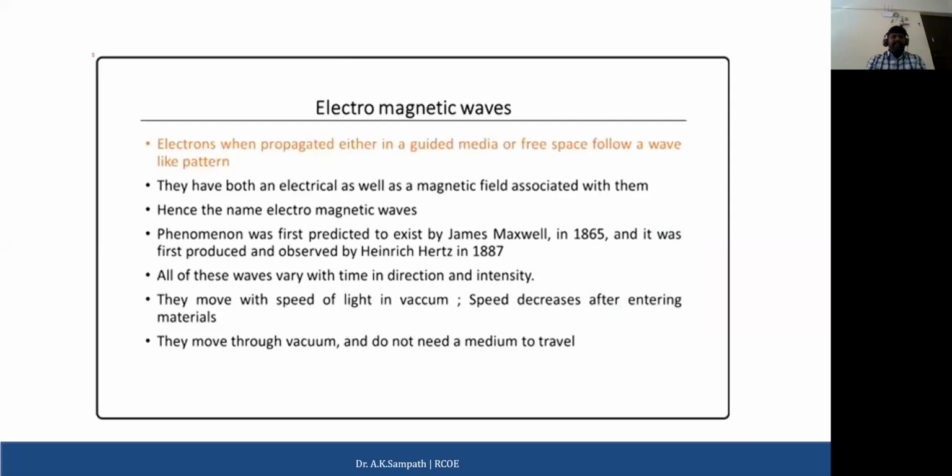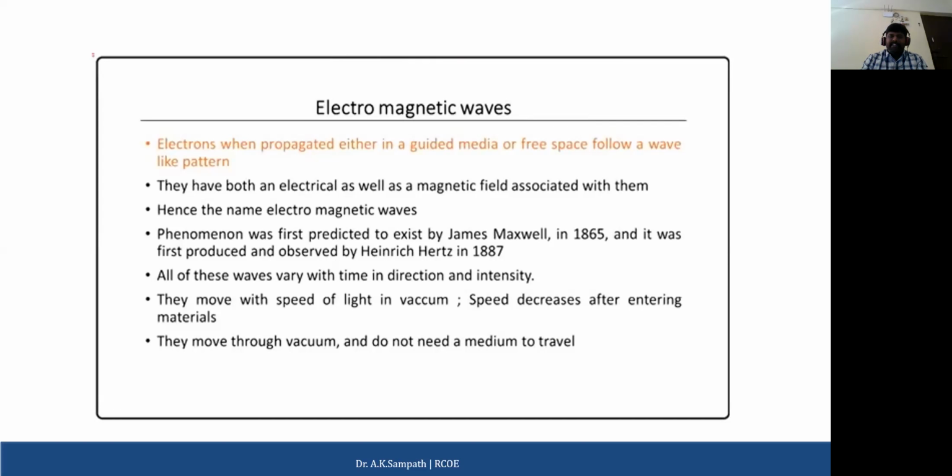As I mentioned, the electrons, when propagated either in a guided media or free space, follow a wave-like pattern. Here the guided media might be connected wires, or the free space, through which the electrons travel. They have both electrical as well as magnetic fields, which I explained with the diagram. The electric field moves vertically and the magnetic field moves horizontally, and together they form electromagnetic waves.